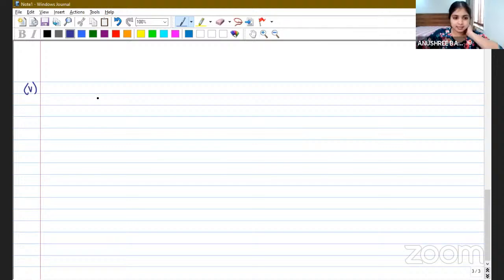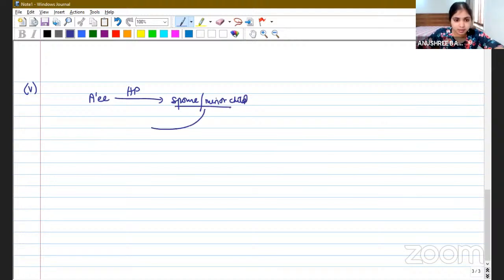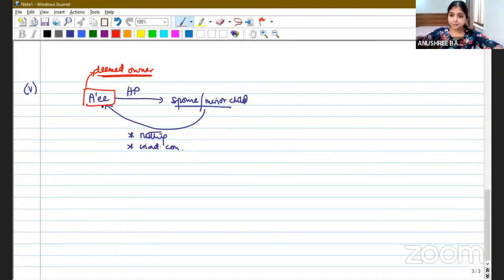Whenever an assessee transfers his house property to his spouse or to his minor child, and in return, if they give the assessee either nothing at all, or if they give the assessee inadequate consideration, then the assessee will be the deemed owner. This is a concept which you would have studied in IFHP, right?